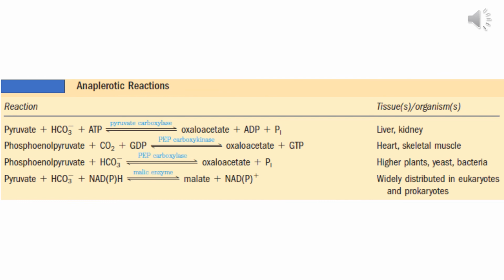Anaplerotic reactions are the reaction pathways taking place in a cell meant for replenishing the metabolites consumed in some reactions. For example, in the previous slide you might have seen that some of the metabolites are consumed for making other products. Here, those metabolites are being replenished, and these reactions are called anaplerotic reactions.